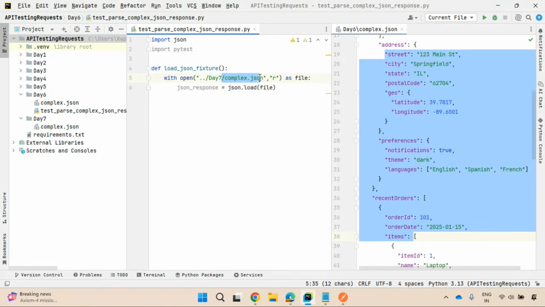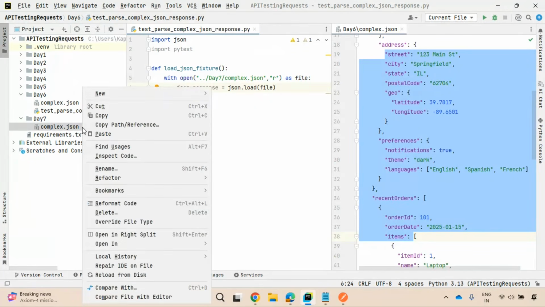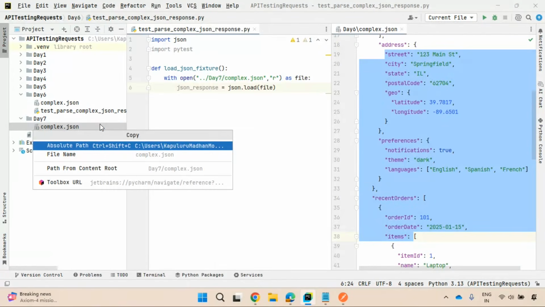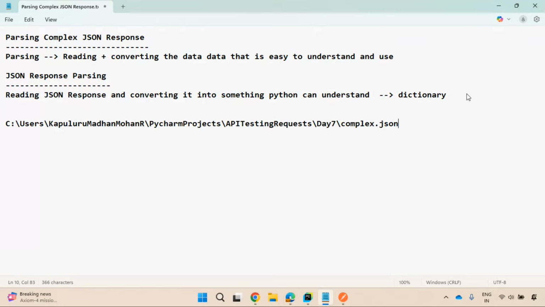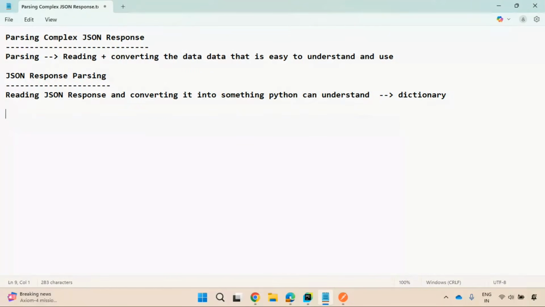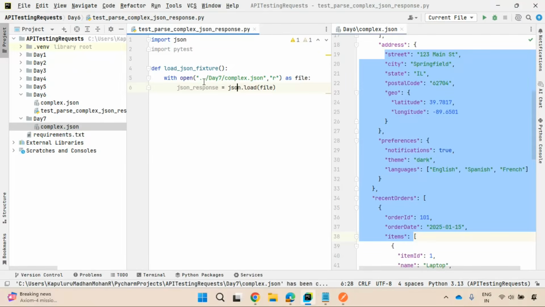Wherever the file is located, you need to get the file. You should not hard code the location. Am I hard coding? Hard coding in the sense, right click on the file, click on path or reference, copy absolute path. This is an absolute path, the full path. Once you develop the code on a local machine today, you'll push the code to a remote machine. In that remote machine, you will not have this user and username. So your code will not work. So this is what hard coding is. I'm not hard coding. I'm dynamically capturing with this.